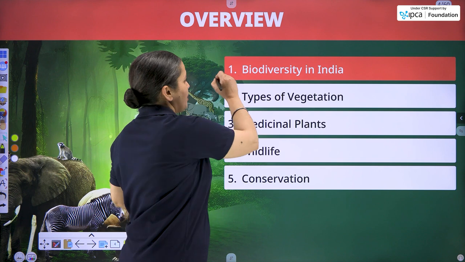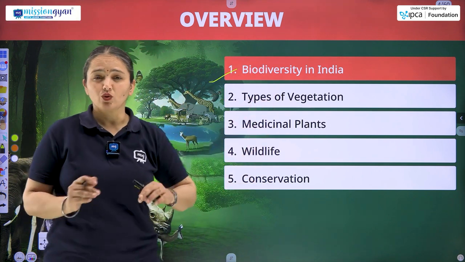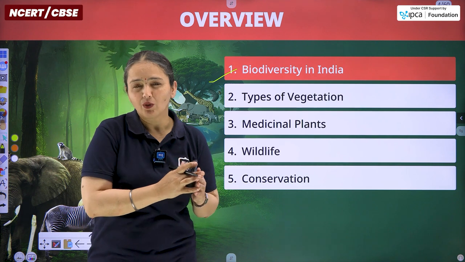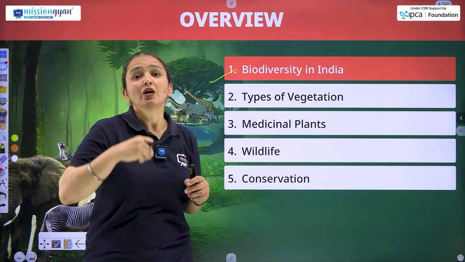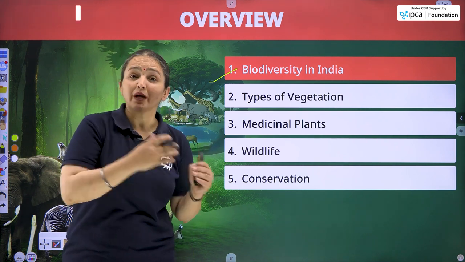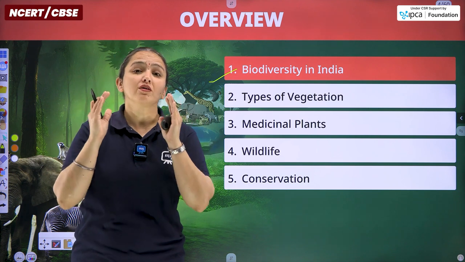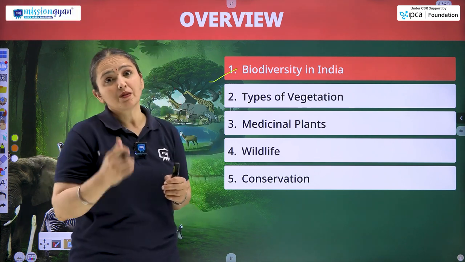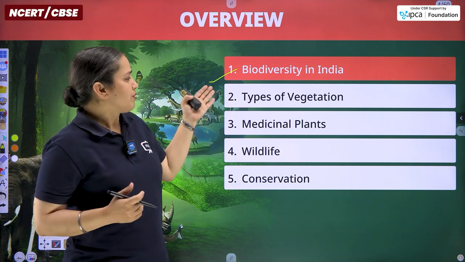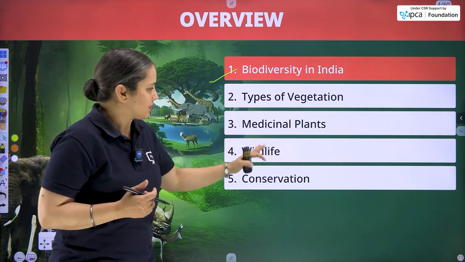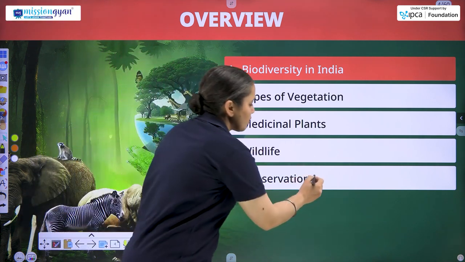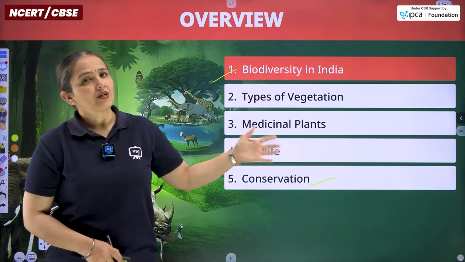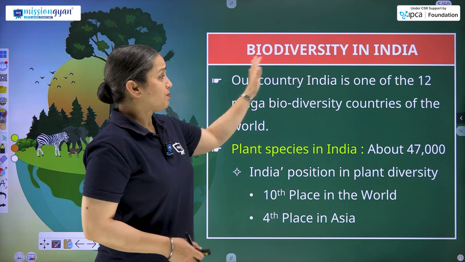Today's class is all about the biodiversity in India. So in whole, we are going to discuss the introductory part of the biodiversity. It means we are going to learn about the count of the biodiversity and at what rank India stands among the world, among the Asian continent in terms of biodiversity. Then we will discuss types of vegetation, medicinal plants, wildlife, and finally the conservation of wildlife and animals. So let's begin today's class.